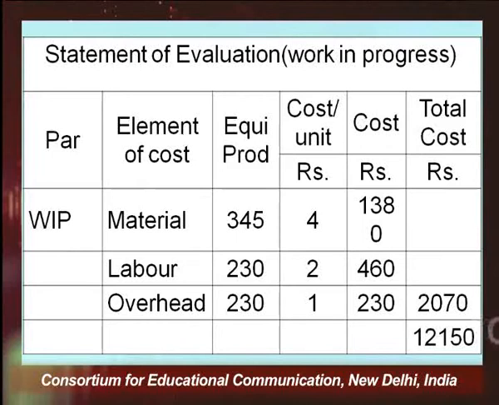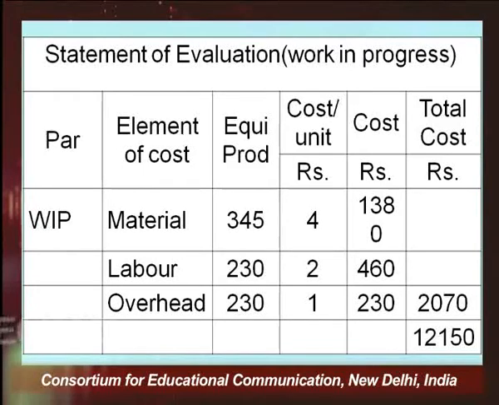But here, since on each element of cost the degree of completion is different, that is why the equivalent production is different. You must differentiate here, so you may wonder why these are different units. Right. So, work in progress has different units because of the different degree of completion on each element of cost.